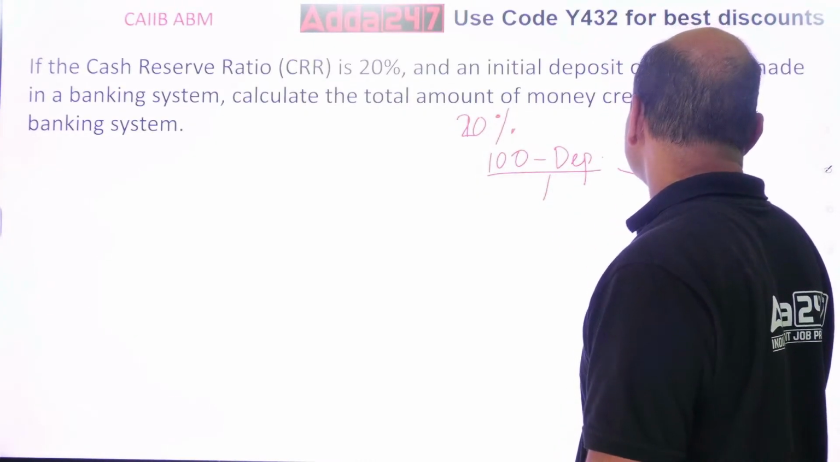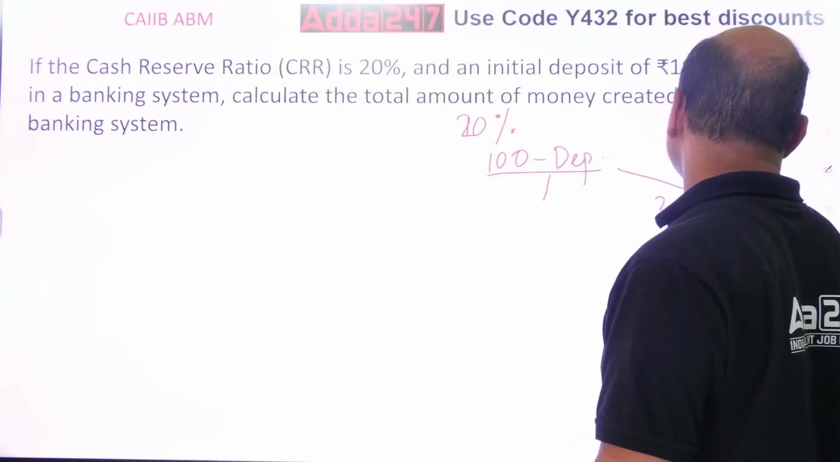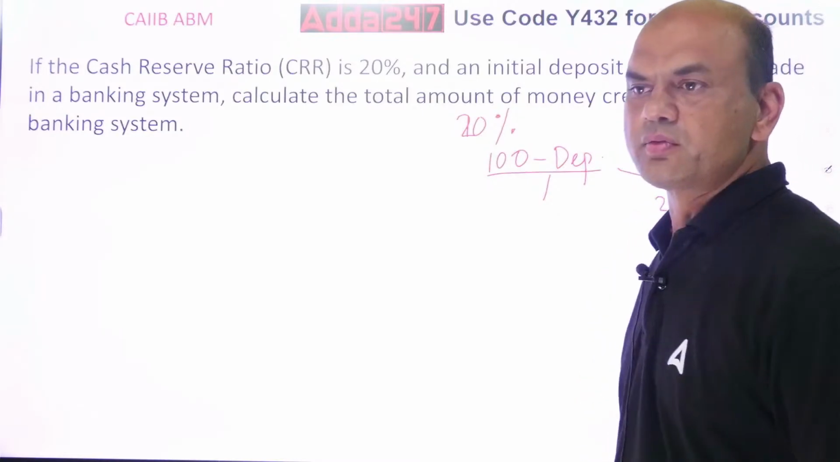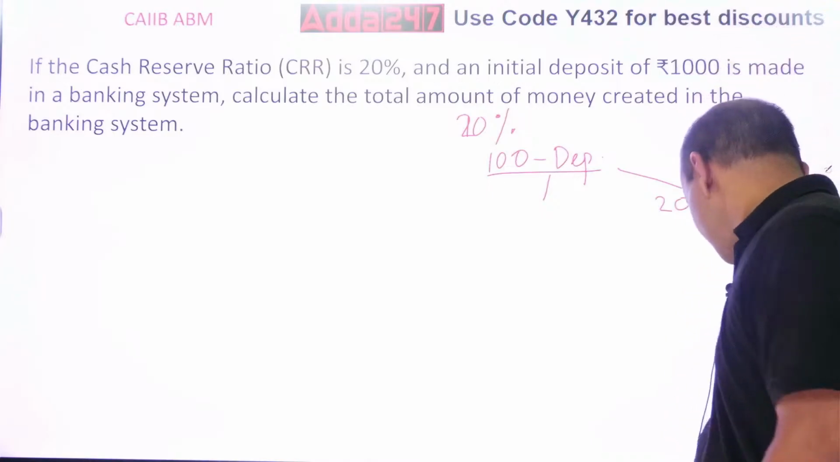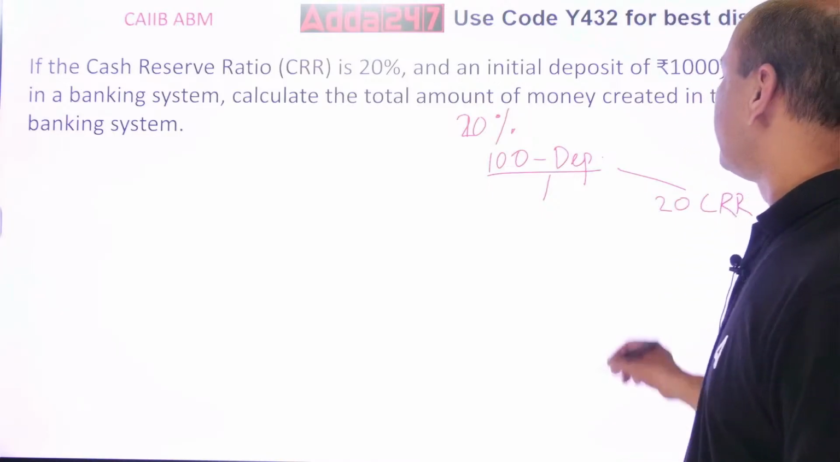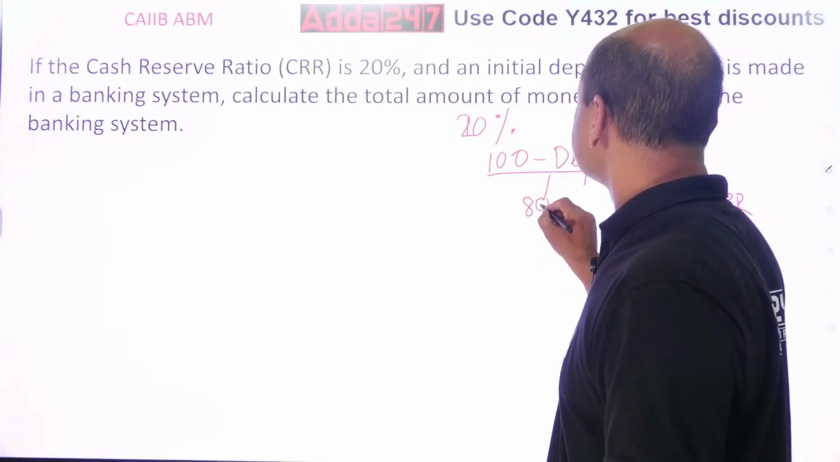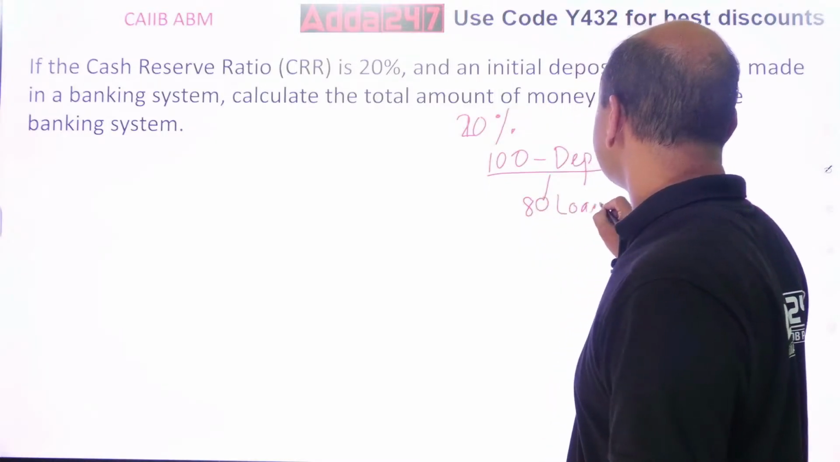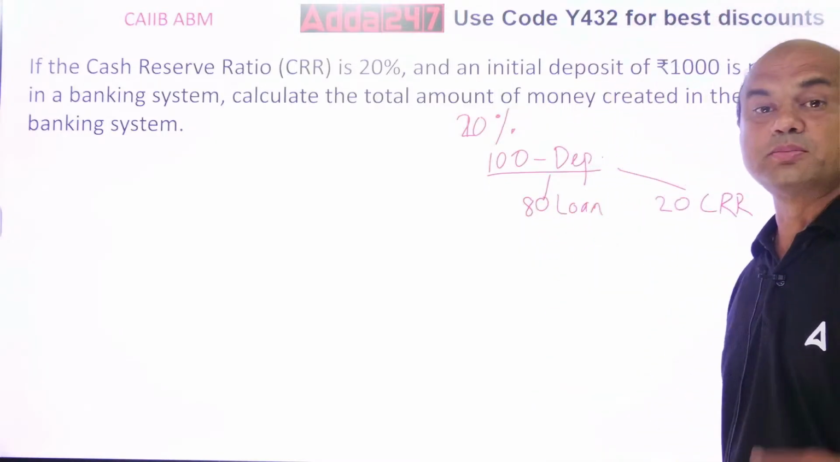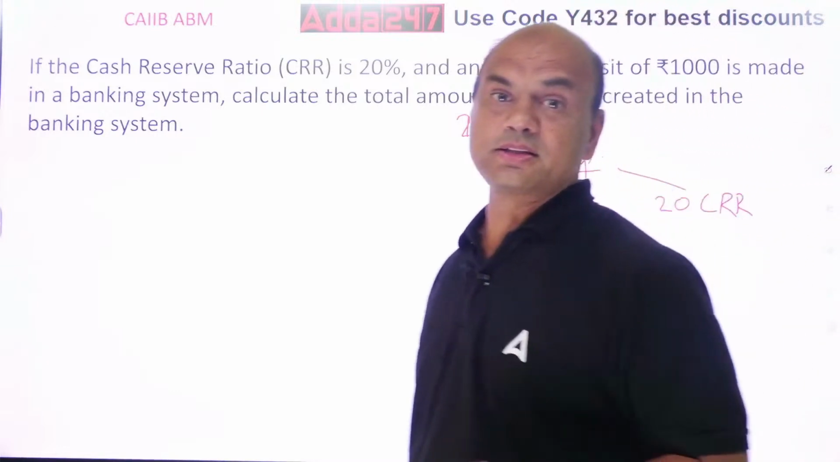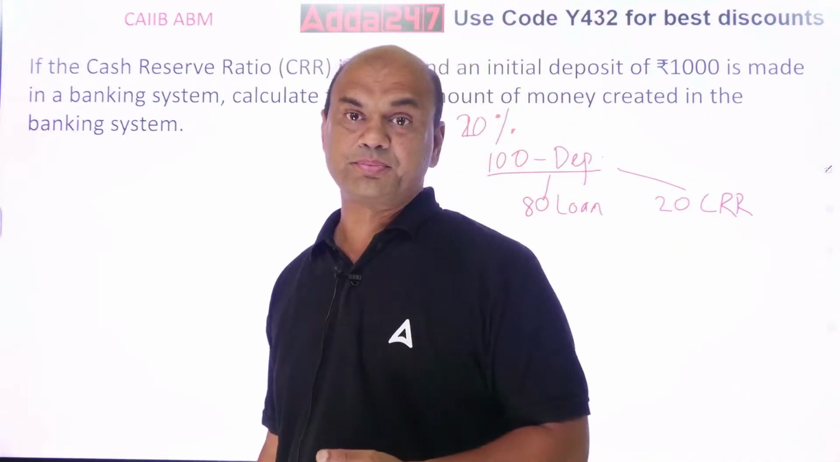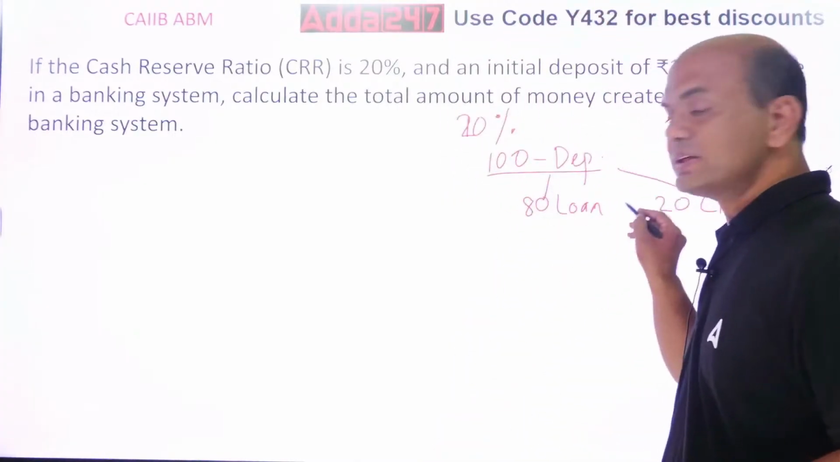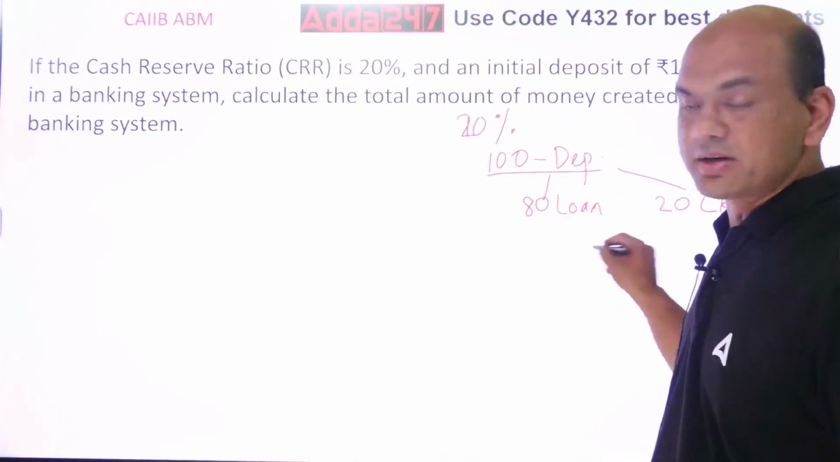20 rupees go for CRR. That is kept with RBI. And 80 rupees, I can give it as a loan. How is the money created? Look at this. Money creation is an important part of RBI. So what happens in this now? This 80 rupees, I will give it as a loan.